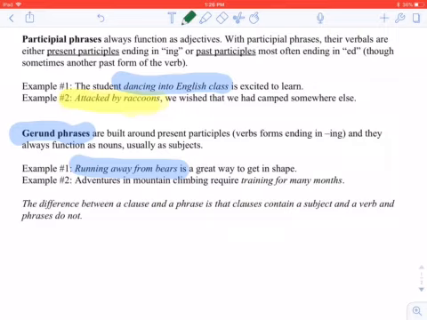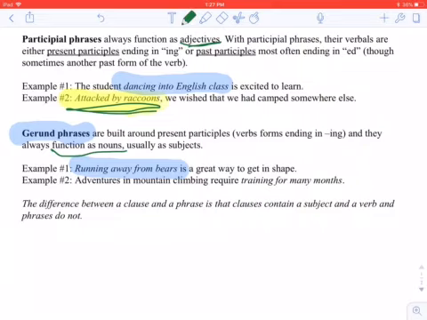If the phrase is acting as an adjective, if it is describing a noun next to it, then we have a participial phrase. They always function as adjectives. A gerund phrase functions as a noun. It's usually going to be a subject or an object of a sentence here. And so there's one easy trick. We'll talk about that one first, and then we'll get to the tougher stuff. The easy one is this.